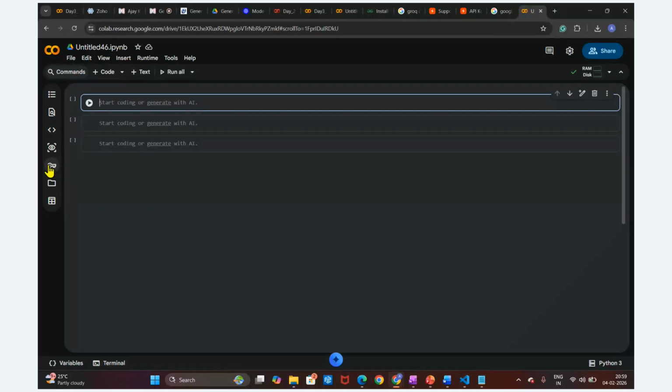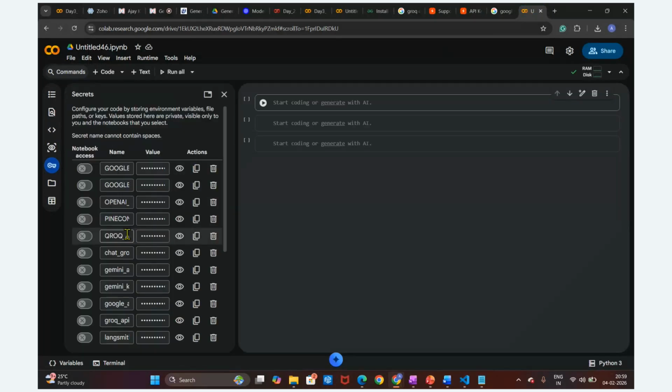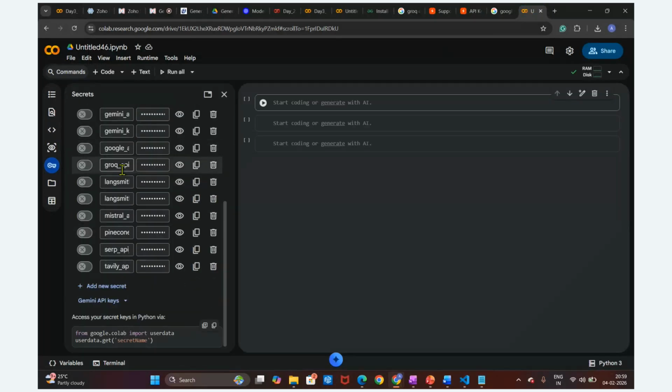You can see there is a key button here, on the left side. Just click on this key button. I have stored multiple keys here, but I'm going to create a new secret. I'll click on this add new secret, and I'm going to name it grok API key.